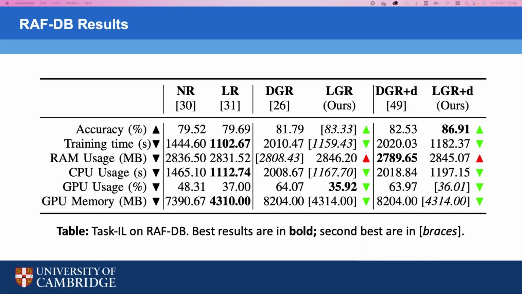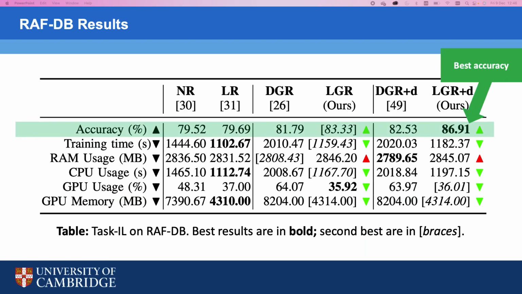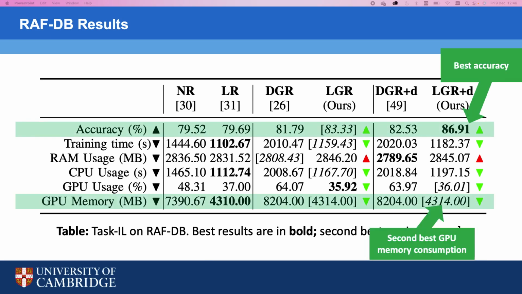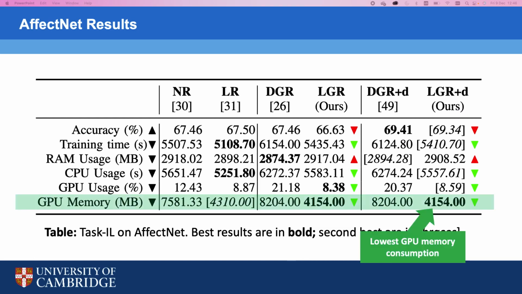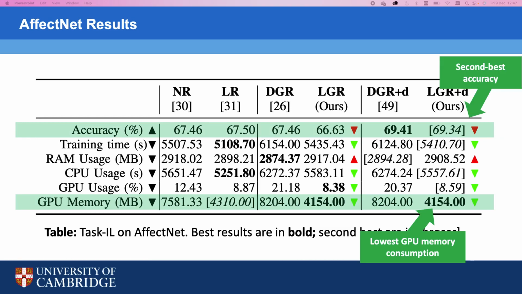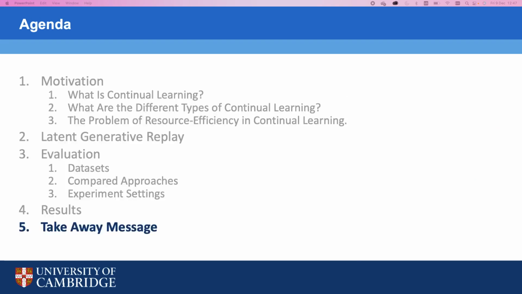We observe a similar situation in the RAFDB experiments. LGR beats DGR on almost all metrics. It also reports the best accuracy among all compared approaches, and it still does very well in memory consumption, narrowly behind latent replay. And finally, the AffectNet results. Here again, LGR reports the lowest GPU memory consumption of all methods, and it also has the second highest accuracy. So in this case, it has outperformed rehearsal methods in terms of both accuracy and resource efficiency.